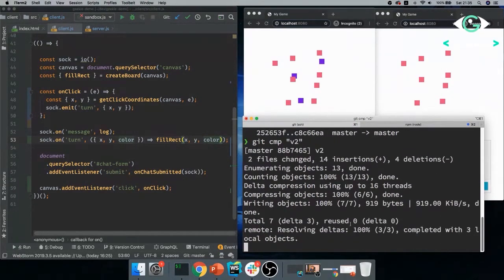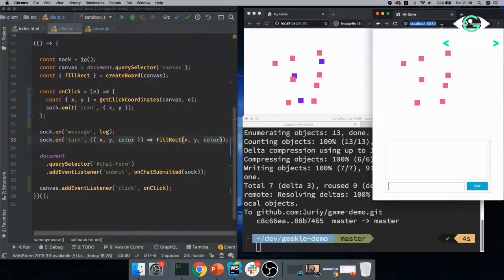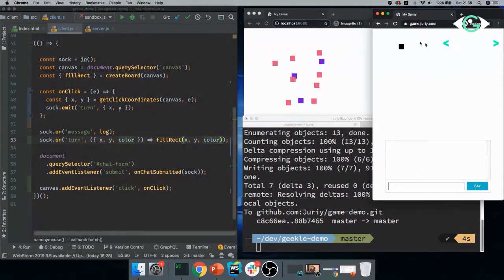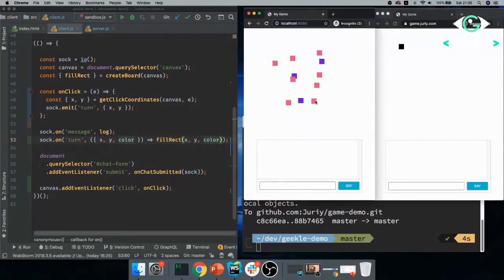Now, if it works, I'll just open up a window here. If it works, it should refresh at some point and have colors. Then we will be able to play. So if you connect to that thing and this thing works and it doesn't go down with the amount of users, we'll be able to see the clicks here.